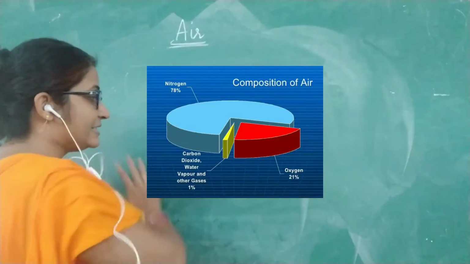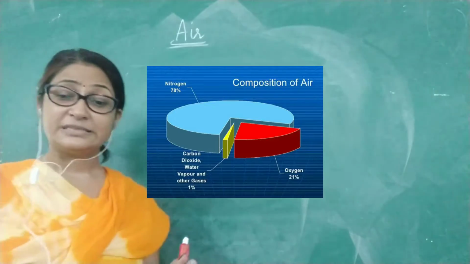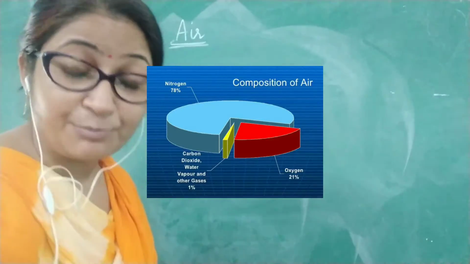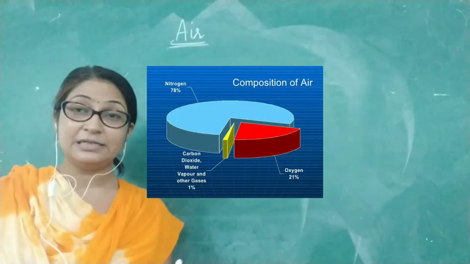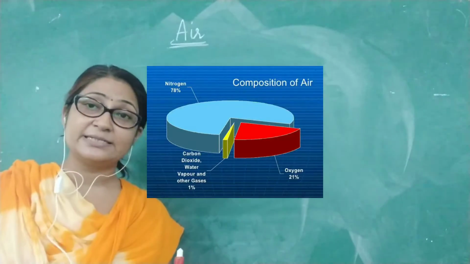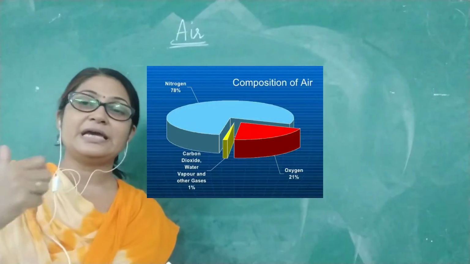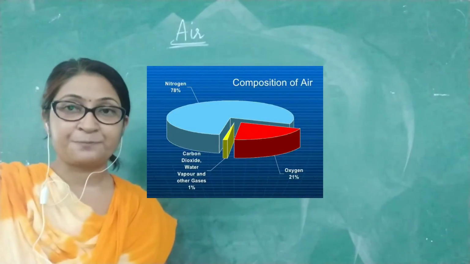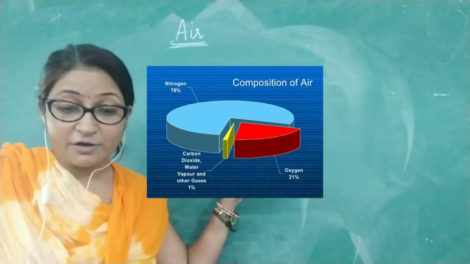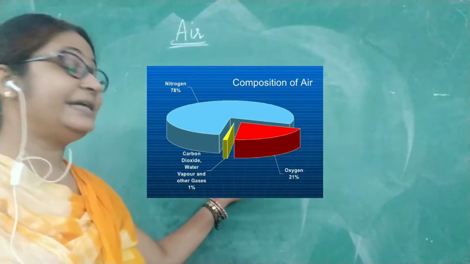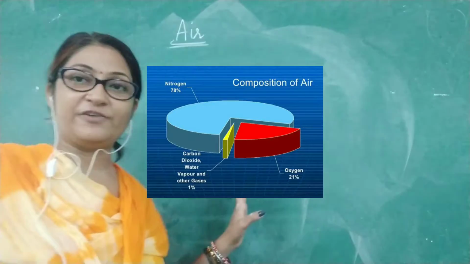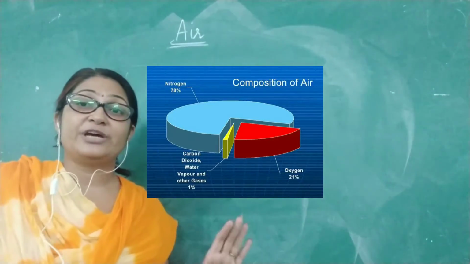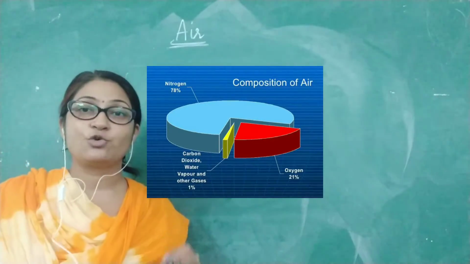As you can see in this chart, this air is made up of not only a single gas, but many gases are present in this air. Also the dust particles and some water vapors are present. The maximum part, almost 78% of the whole air, comprises only nitrogen gas.